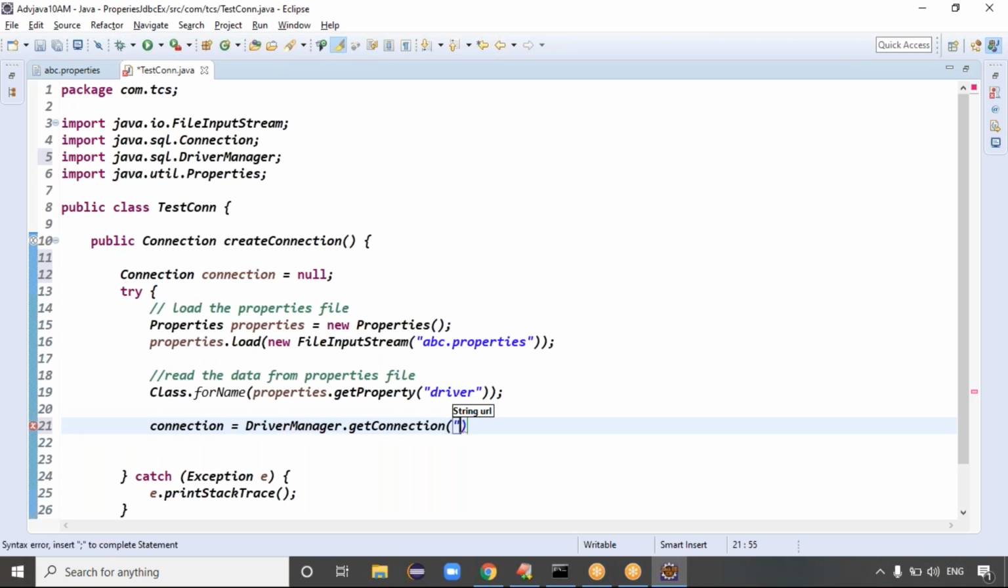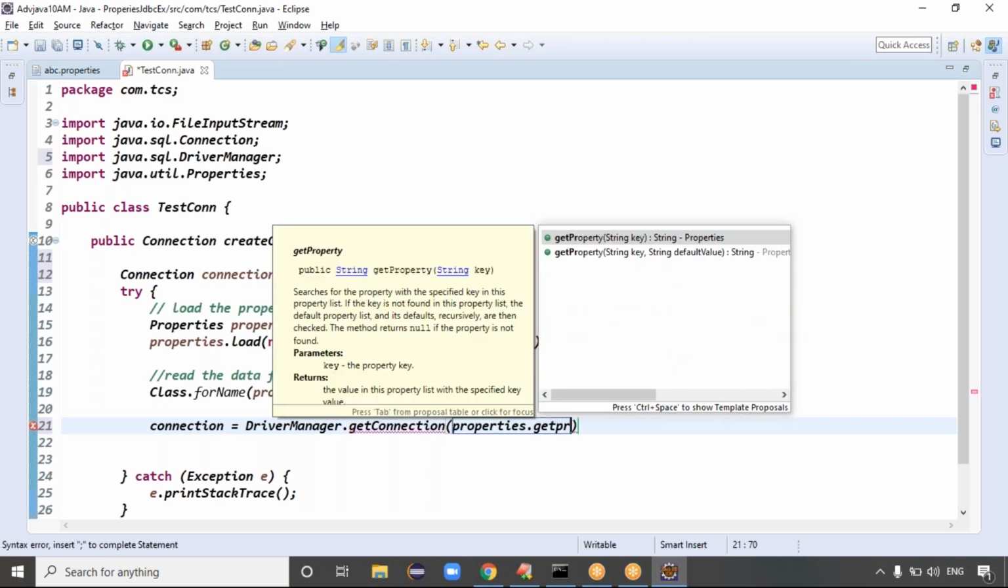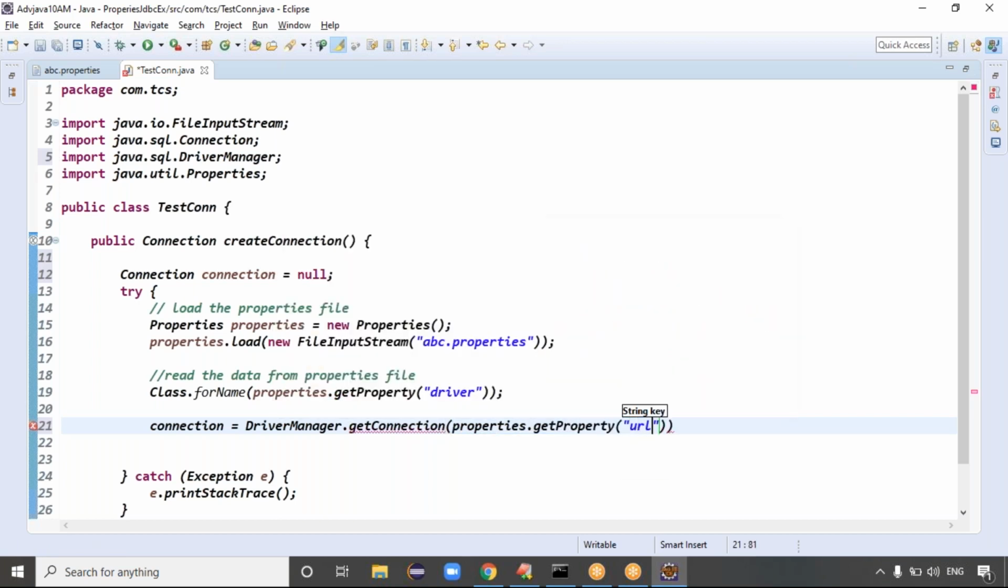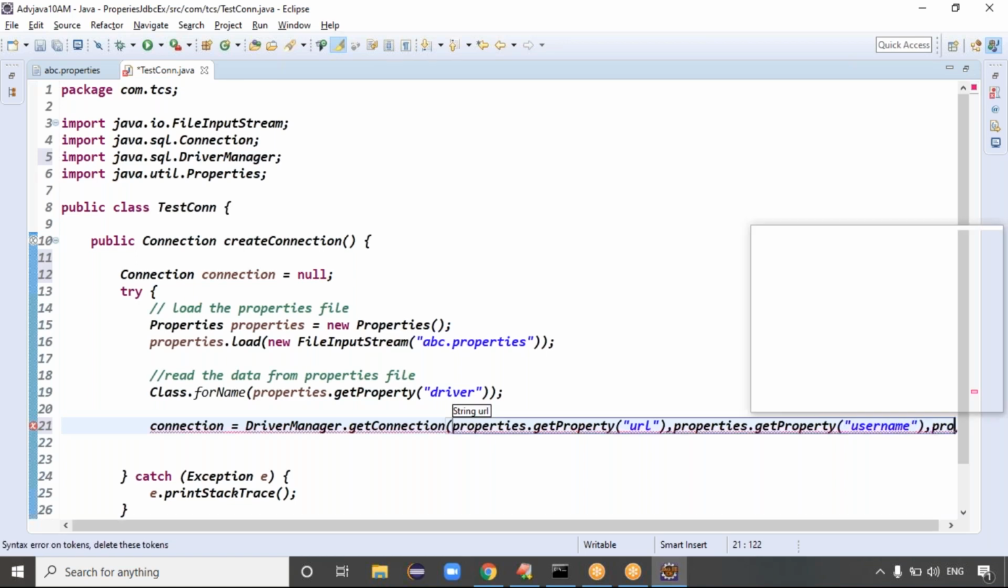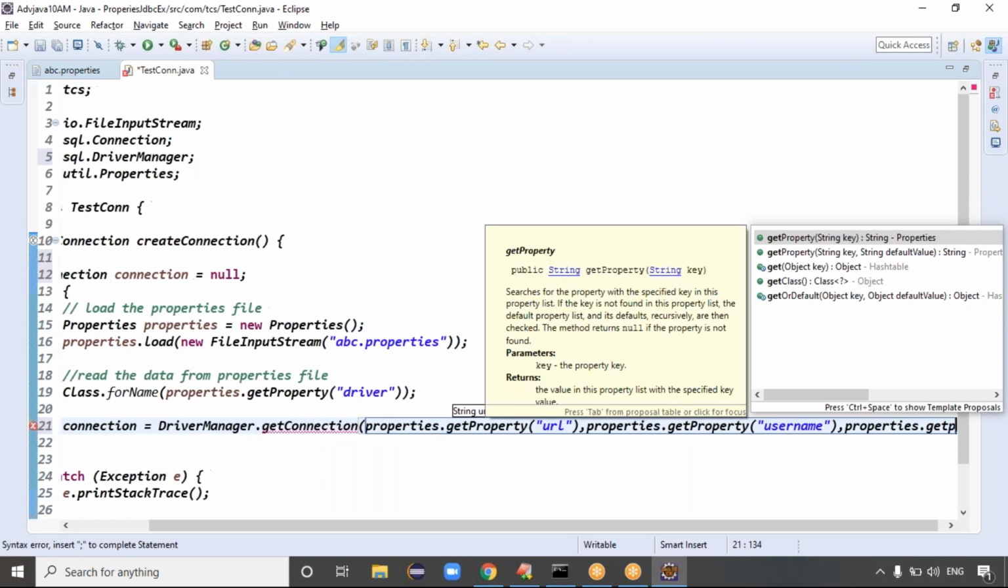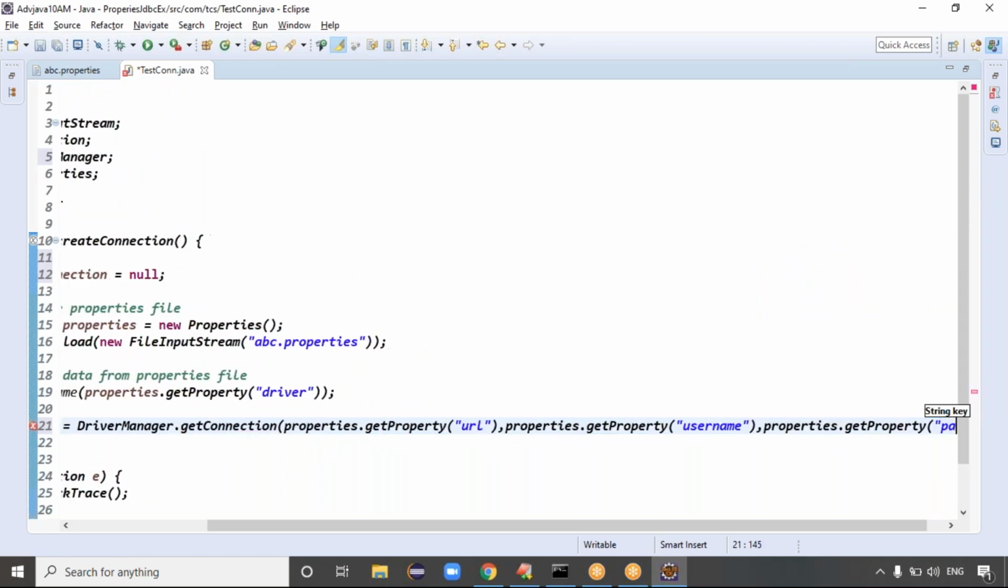How many arguments are expected here in total? Three arguments. First argument is what? URL. So we have to get the URL from the property file, right? That's why you write properties dot getProperty of URL. Second one is properties dot getProperty of username. Next one is properties dot getProperty of password, right?